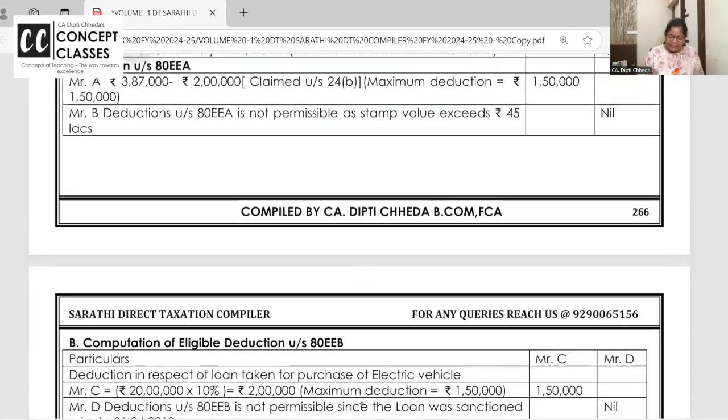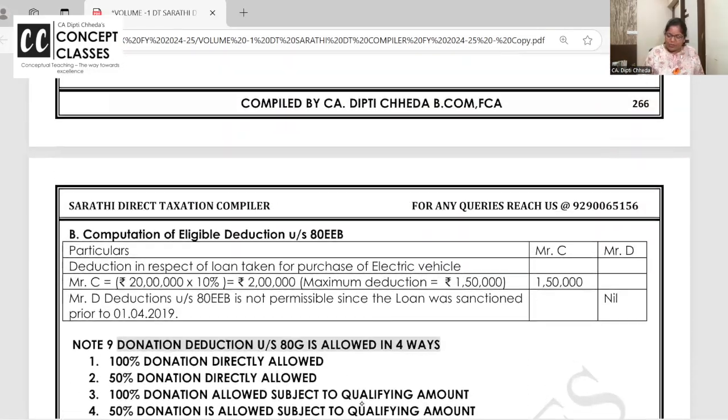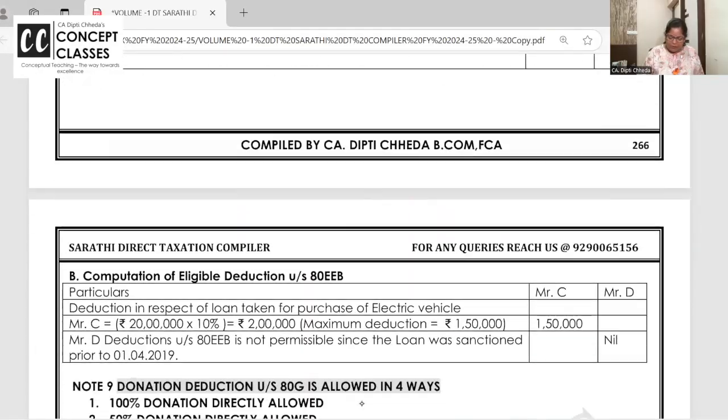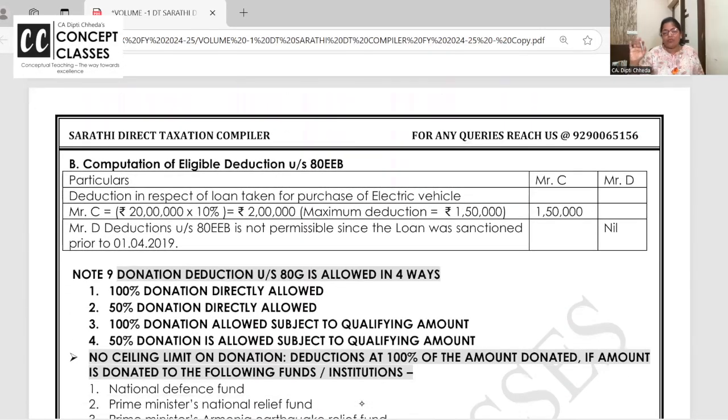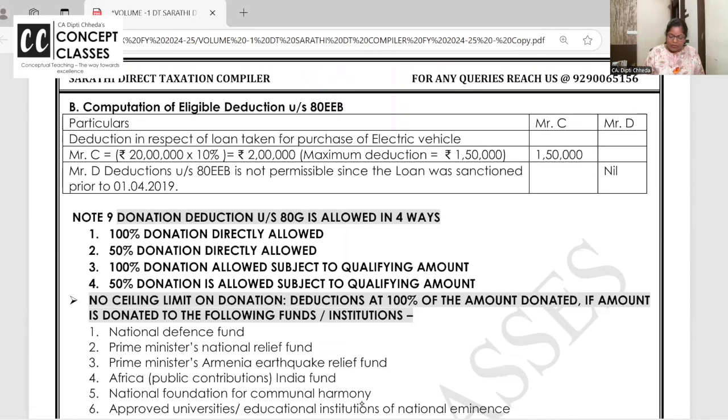So as I said, E series, very nice question. This is from the material. E series is all for your interest. Now G series is all for your donations and is very important. Let us start with this.